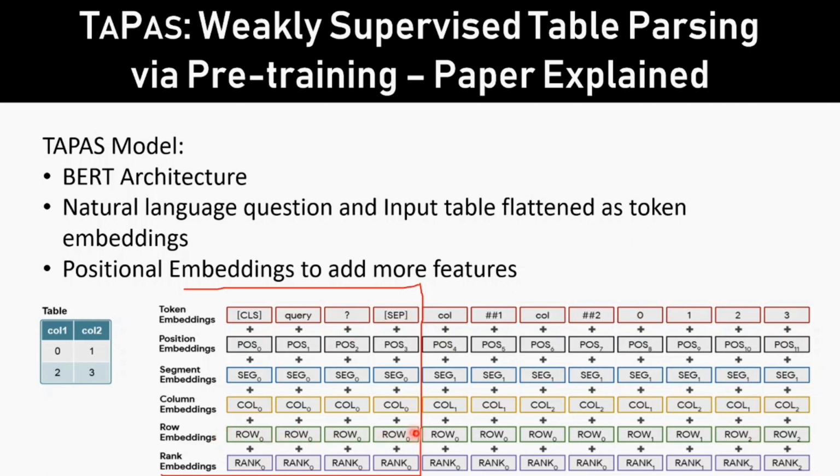And row embedding is similar to the column embedding. The only thing is it indexes the rows instead of columns. So for questions, again, you can see it is 0, and for the first row it is 1, and for the second row it is 2. Finally, we have rank embeddings. Rank is used for sorting. So it helps us compute faster by ranking the columns in an order. Whichever rows are ranked higher will have rank 1, and whichever is ranked lower will have rank 2.